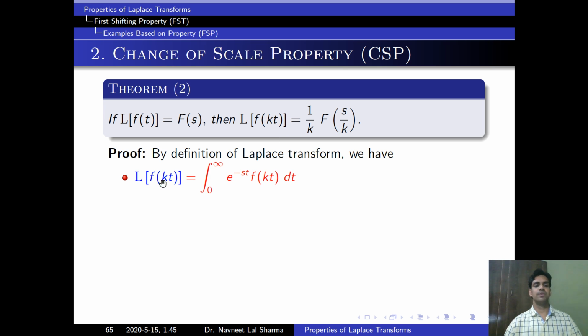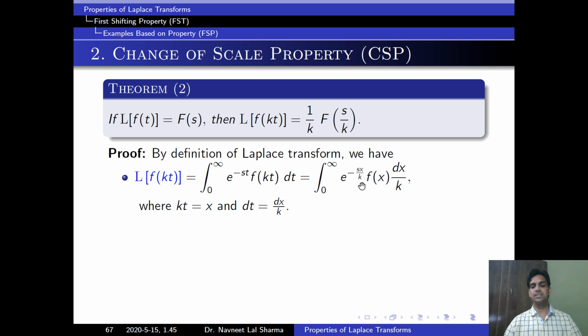Laplace of f(kt) is equal to the integration from 0 to infinity of e to the power minus st into f(kt) dt. Now we will solve this integral with the help of the substitution method. Assume kt is equal to x, then we can simplify this. Putting the whole value here, we get the integration from 0 to infinity of e to the power minus s into x divided by k, f(x) into dx by k.